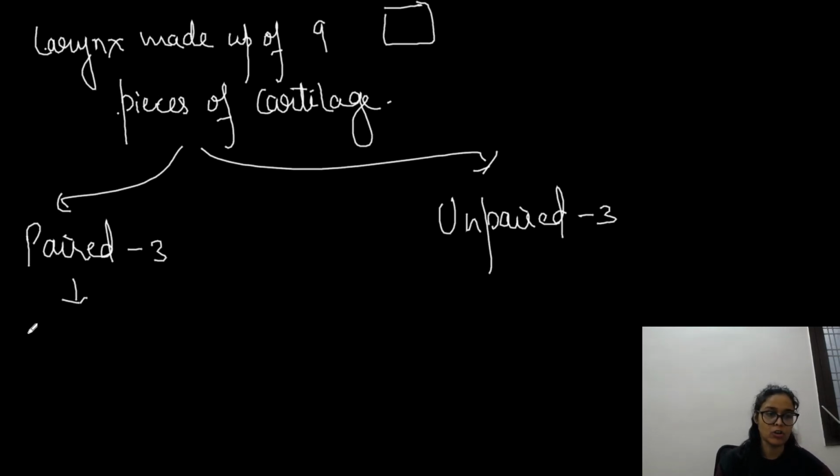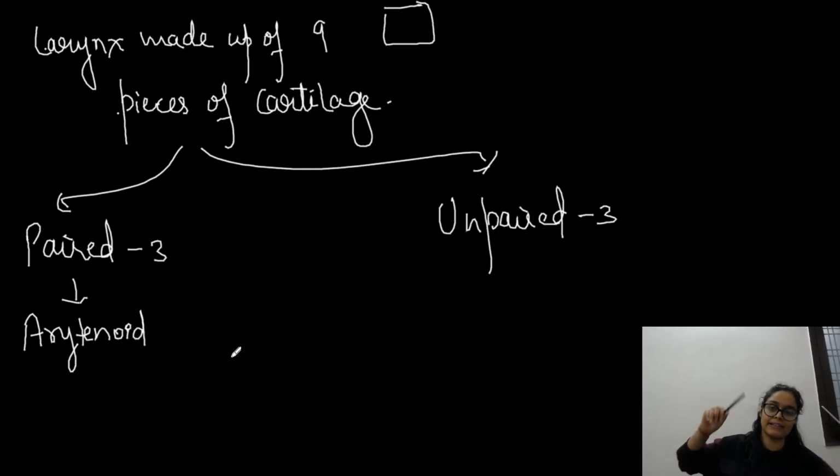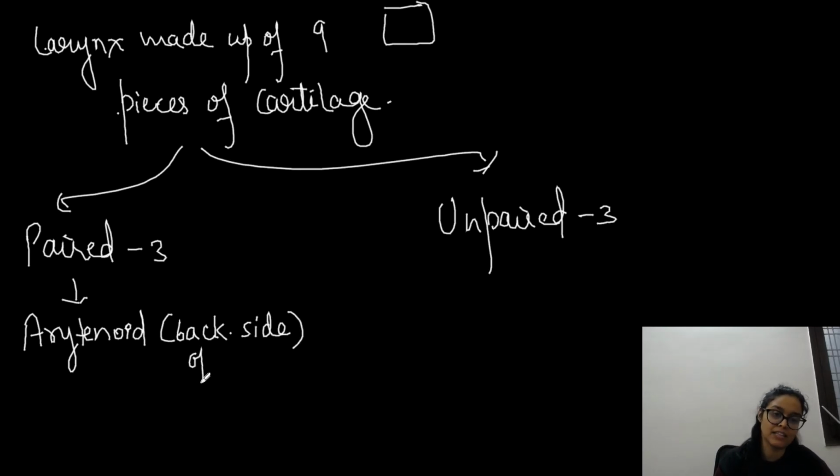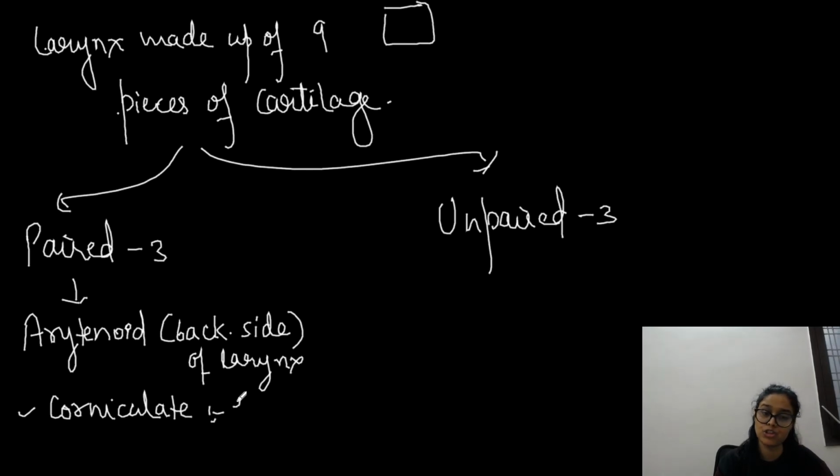So which ones are paired? Obviously they are having the arytenoid, which forms the dorsal wall of the larynx. So suppose we are having this box, the back side of the box, the back wall, is made up of the arytenoid. So the back side of the larynx is formed by it, right? The rest, you don't have to remember all the things about it. Another piece is the corniculate. So bacha, the corniculate forms the roof, forming the roof of the box, right?